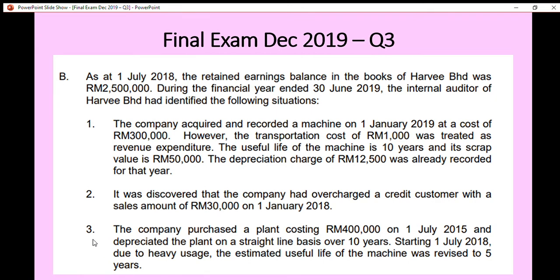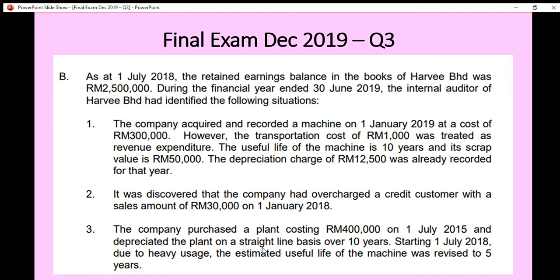For number 3, this is about a change in the useful life of a non-current asset. Anything to do with depreciation, we have to consider as a change in accounting estimate.